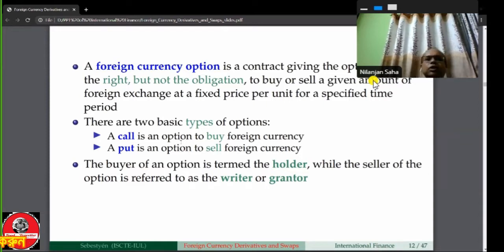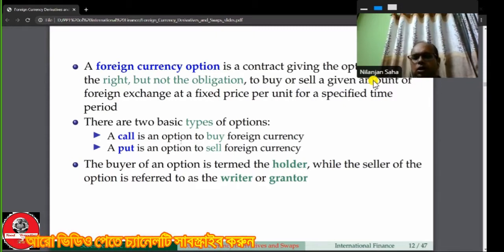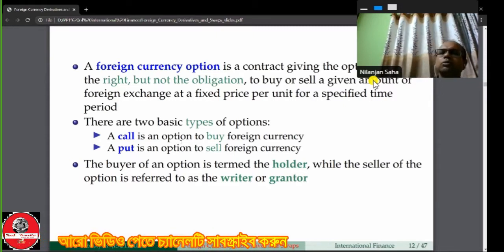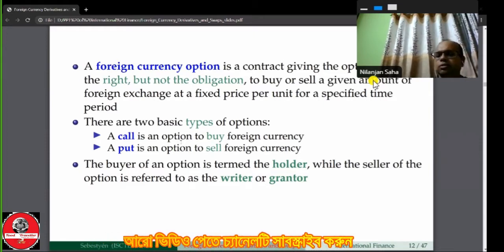The seller of an option is referred to as the writer or grantor. There are two parties in the option: one is the holder, another is the writer or grantor.